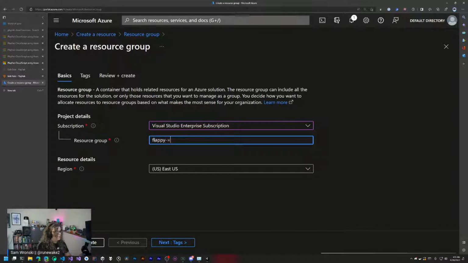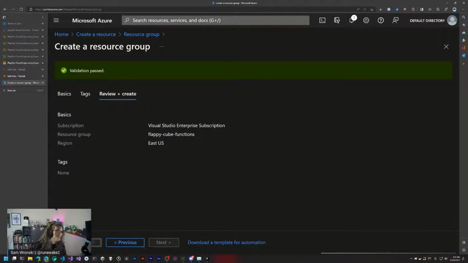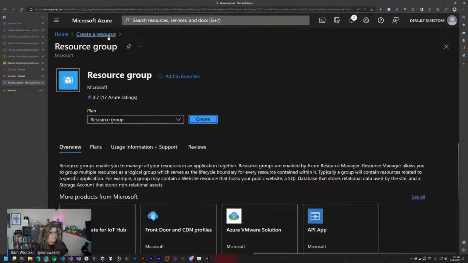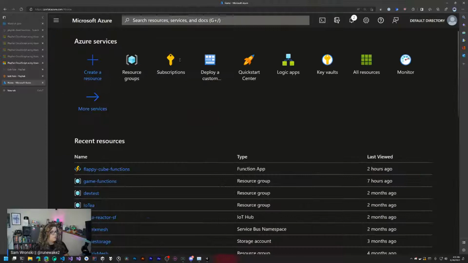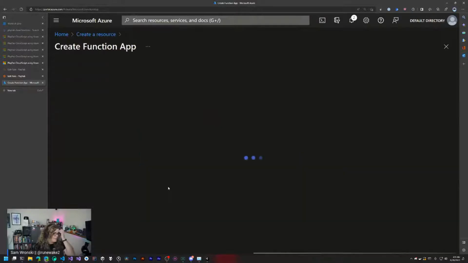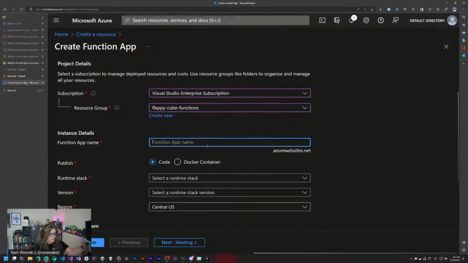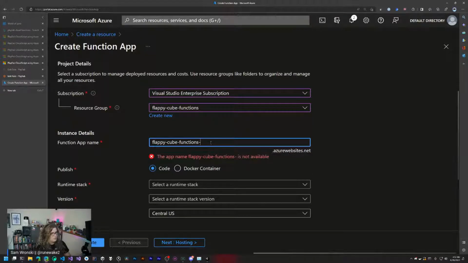So let's do Flappy Cube functions. I think this is new. And so we can create this. Now that we've created this new resource group, the next thing we're going to do is create some functions associated with that. So let's go back here and create our new function app. We're going to throw that into our same Flappy Cube functions resource group, the one we just created. And this will be our Flappy Cube functions stream.